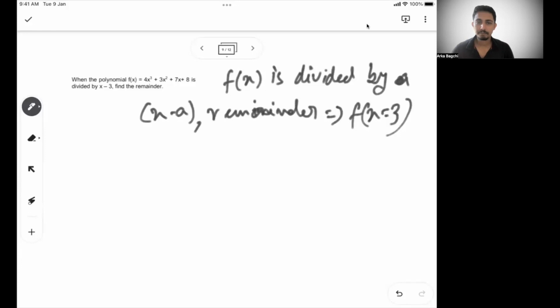So basically, if it is divided by x minus 3, that means in simple terms, if you put x equal to 3 in the given expression, the value you get should be your remainder.